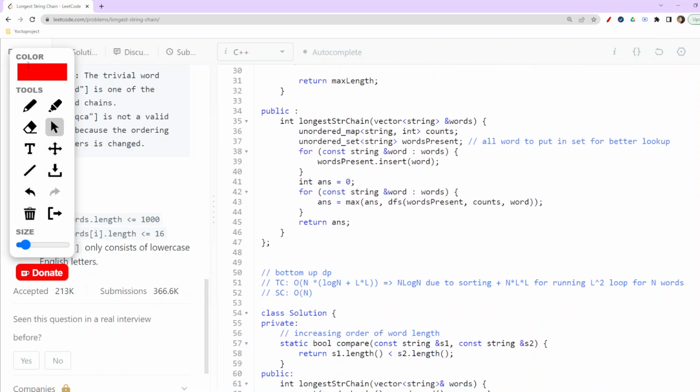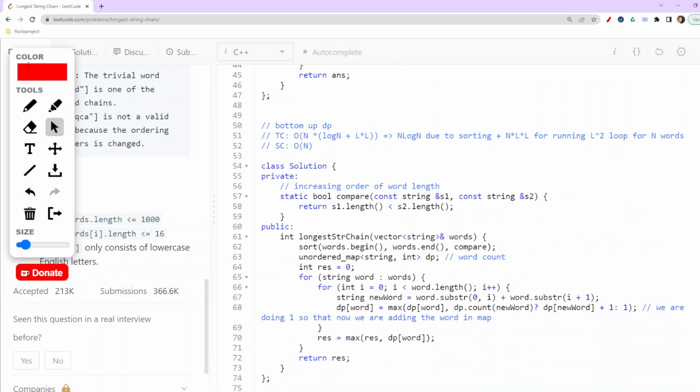Now let us check the analysis one. This is the most concise, and although the time complexity is much higher than the previous one, this one is somehow much more intuitive, because it is derived from the LIS solution. Here the only thing is that we'll sort the words according to their length, right?